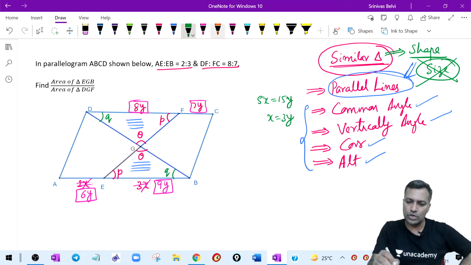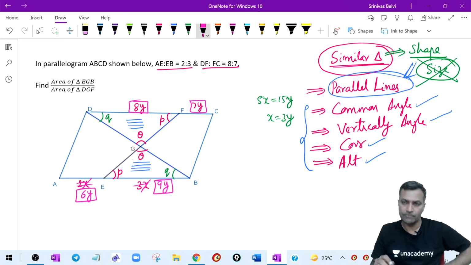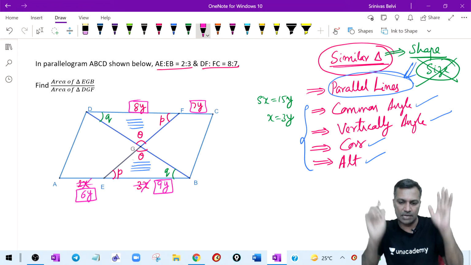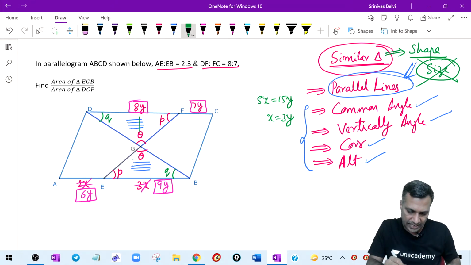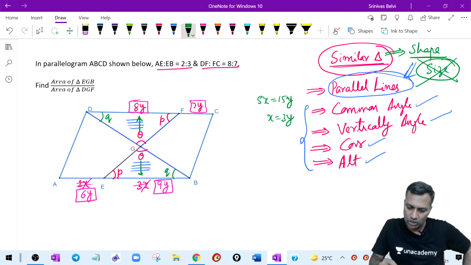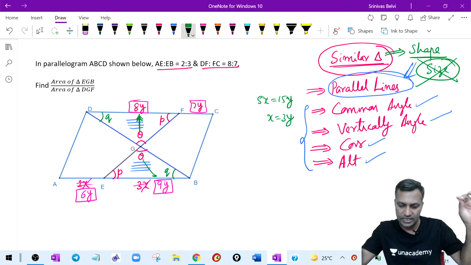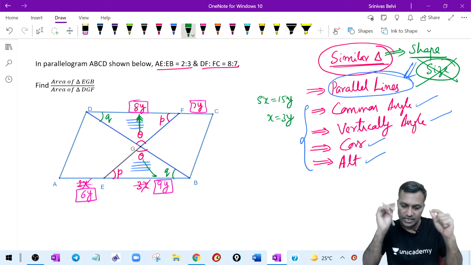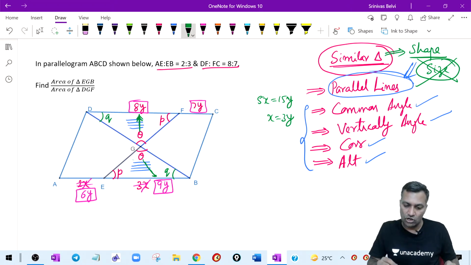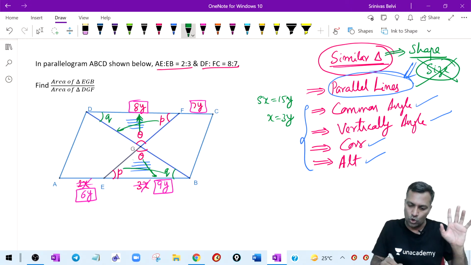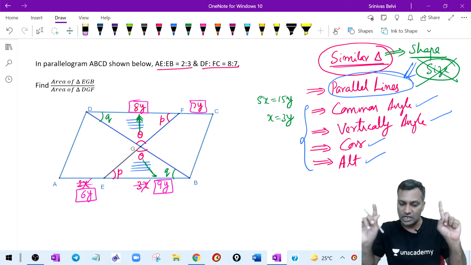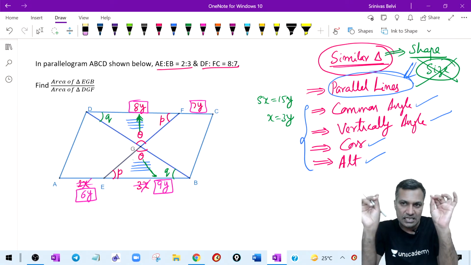Now, whenever you are comparing similarity of triangles, you take one angle as the reference. See here, side opposite theta in one of the triangles and side opposite theta in the other triangle are both known. On one hand, I know this is 9y. On the other hand, it is 8y. So the triangles can be compared. Now the sides relationship: it cannot happen that one time I see the side opposite P, and in the other diagram the side opposite Q. That cannot be related. Sides opposite the same angles can be related.